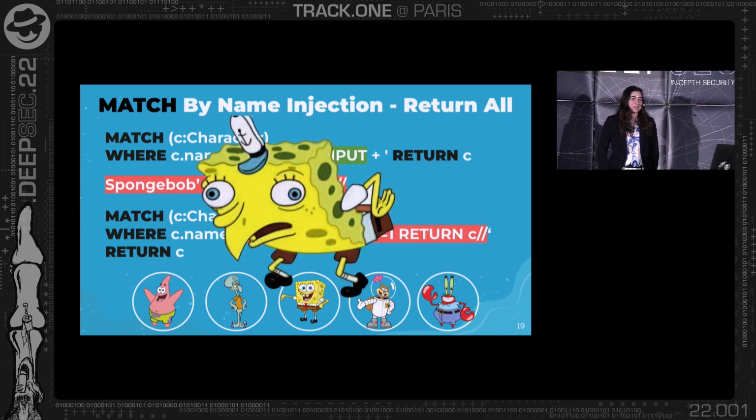Now you can just stop me right now and tell me, hey, we're an attacker from outside. We have no idea how the database actually looks and how the query actually looks. So how will we know to inject return C? Because we don't know that there is a variable called C in this query, because we didn't develop this specific application. We are an attacker. And I will tell you that you're probably right. This is an issue that we are going to overcome in a few slides. I'm going to solve this issue in a few slides, but let's keep with the examples for now.